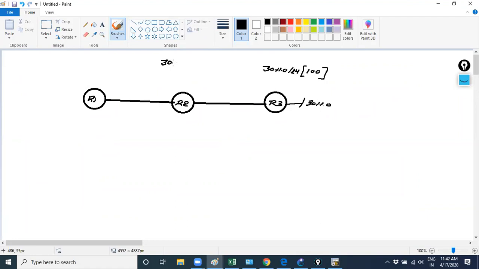R3 receives that prefix information. It will calculate an FD and an RD.